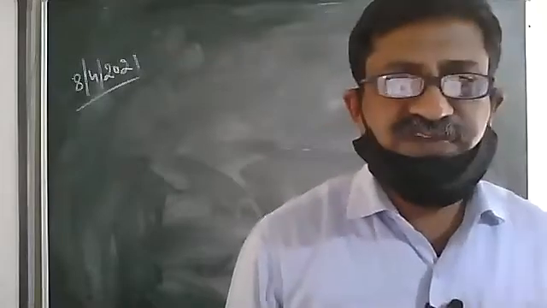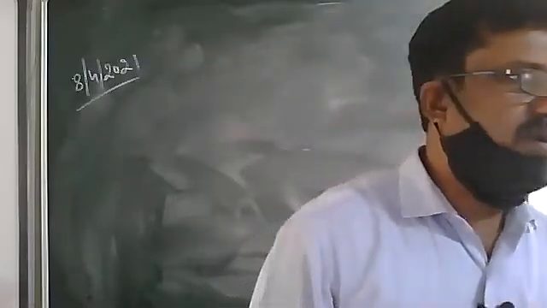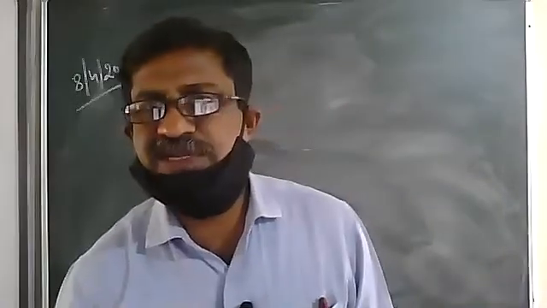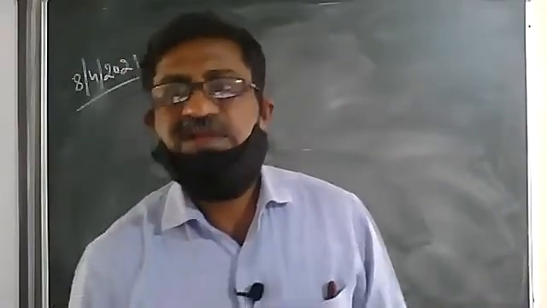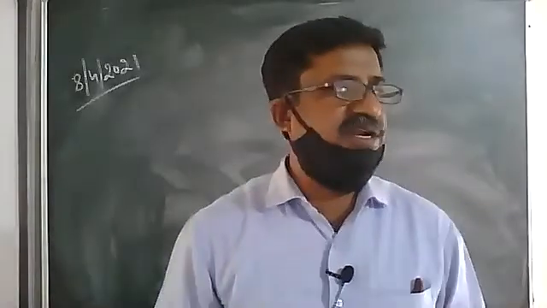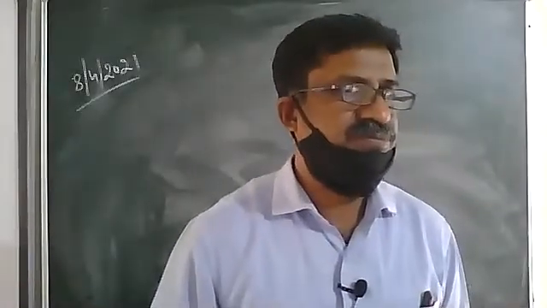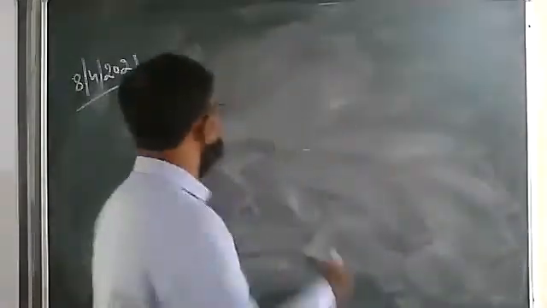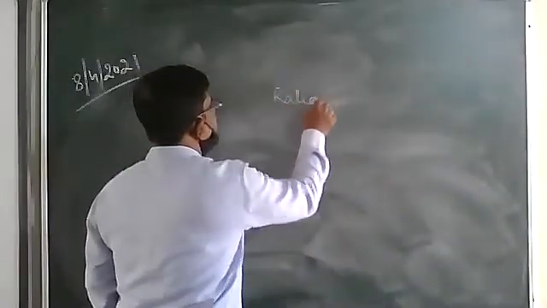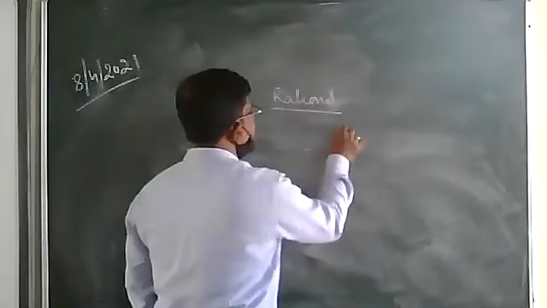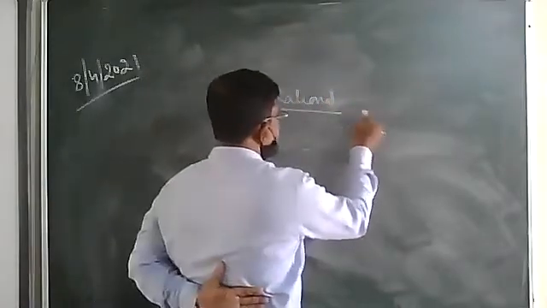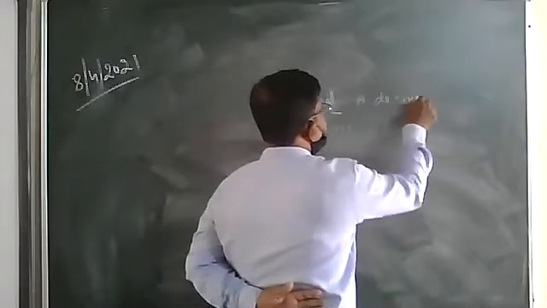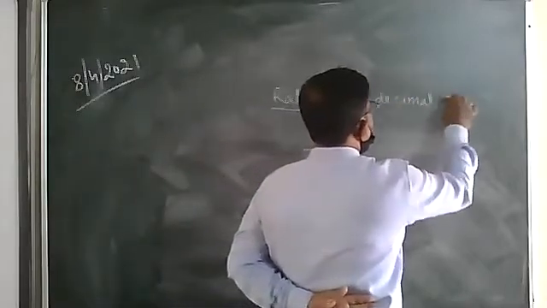We have learned another definition of rational number. If you remember, a decimal is said to be rational if it has a terminating decimal point, or non-terminating but repeating decimal. Two cases we are having. We are talking about rational numbers, and this rational number can be written in P upon Q form. That definition is already written. A decimal is said to be rational